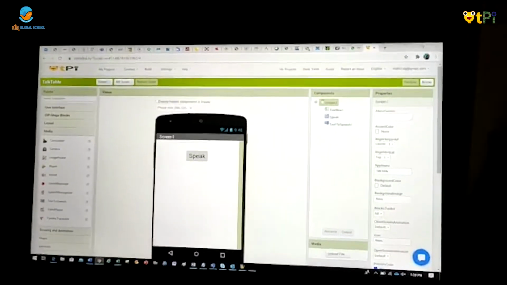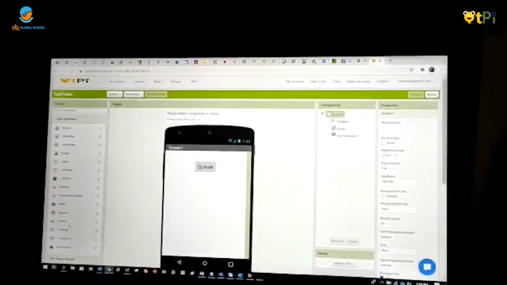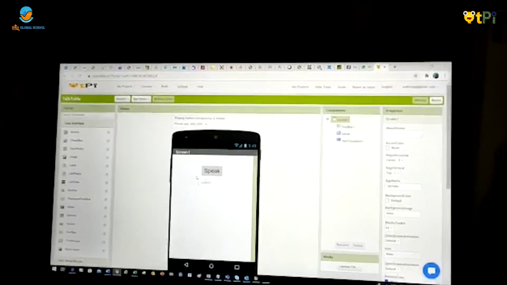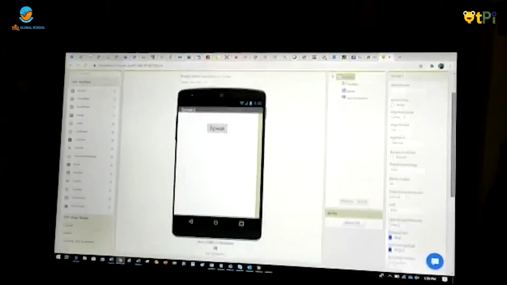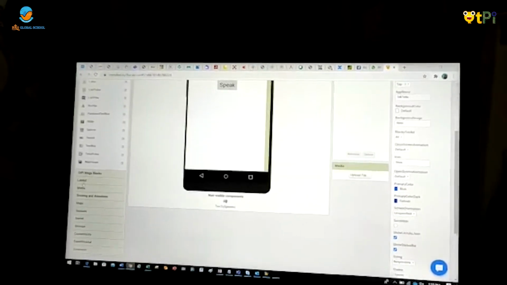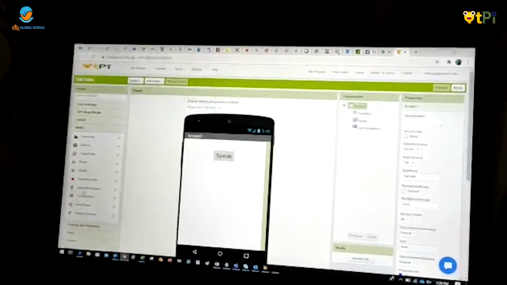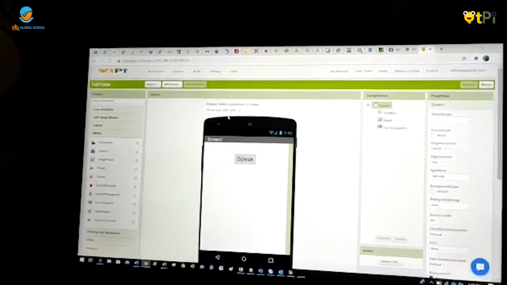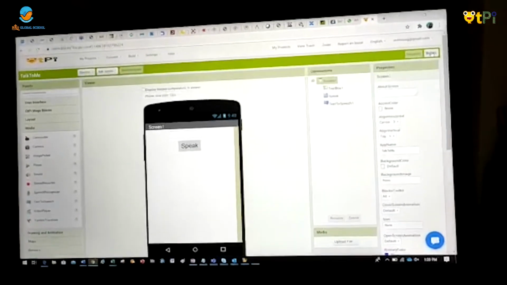In the palette, from the user interface, first you should drag and drop a text box, then a button which you should rename as Speak, and then you should go to media in the palette and then drag and drop a text to speech, and then your designer part is done. You can go to blocks.